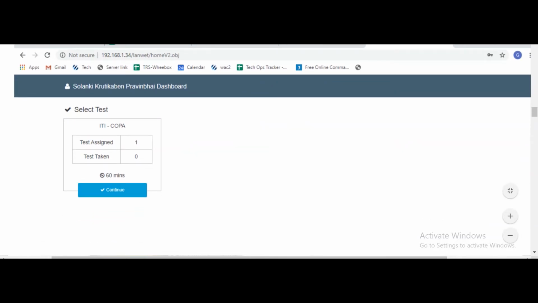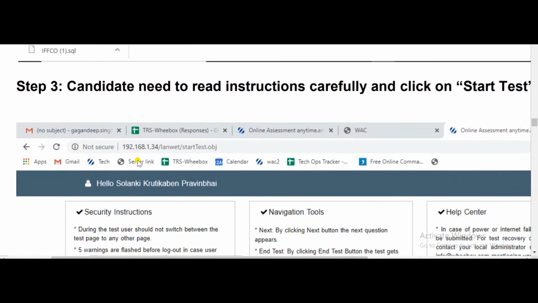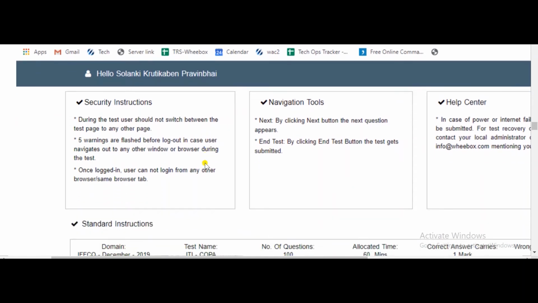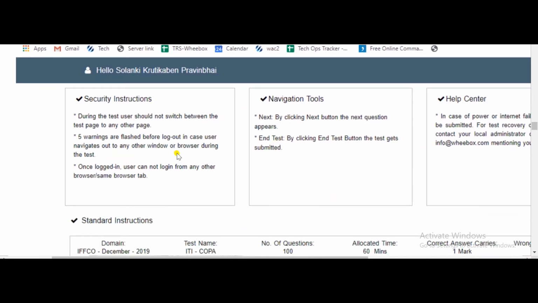Here you can see, friends, that it is written that the test assigned is 1, which means one test has been assigned to you, and the time allotted is 60 minutes. So then you press on continue. After that you will see this interface where you need to read all these instructions carefully.